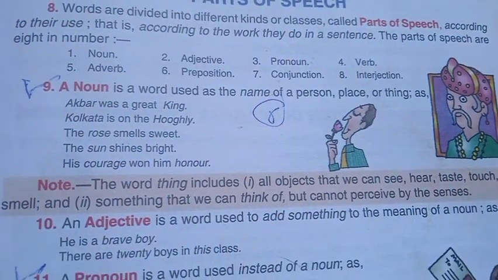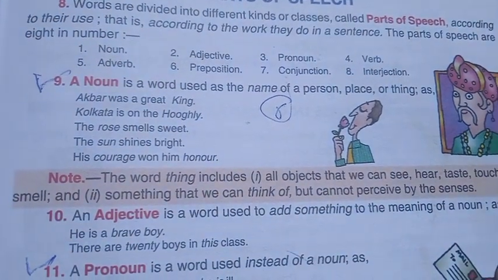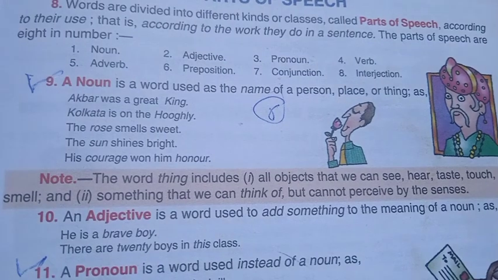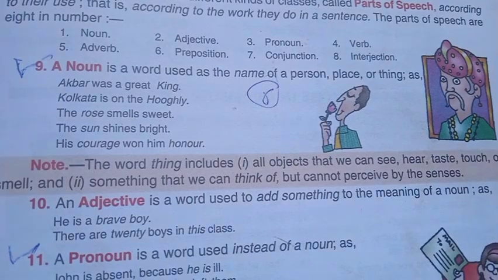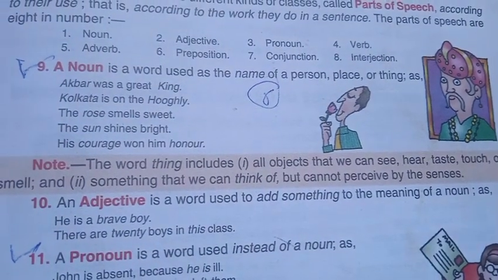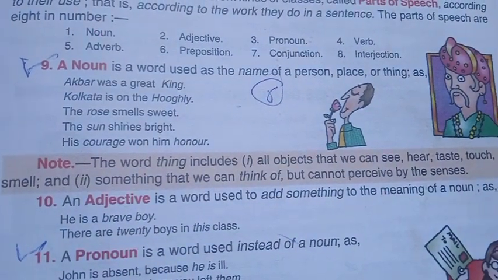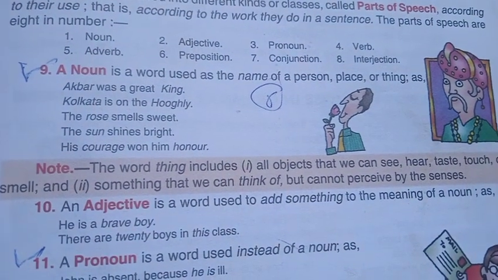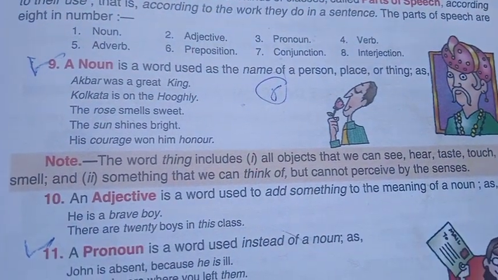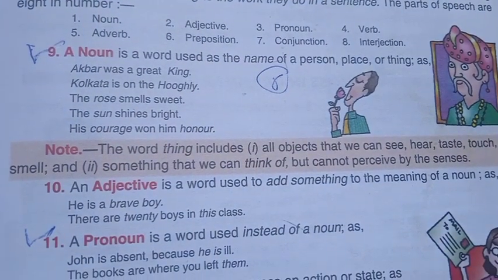The parts of speech are eight in number: noun, adjective, pronoun, verb, adverb, preposition, conjunction, and interjection. A noun is a word used as the name of a person, place, or thing, as in "Akbar was a great king." Here, Akbar is a noun, and Kolkata is a noun. The rose smells sweet. The sun shines bright. His courage won him honor. So Akbar, Kolkata, rose, sun, and courage are nouns.